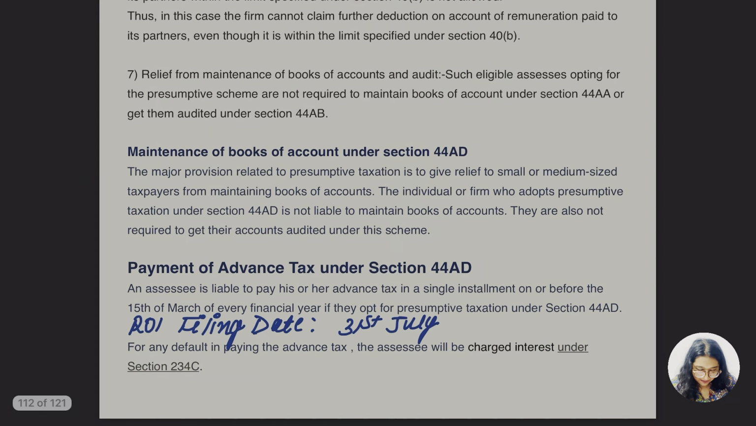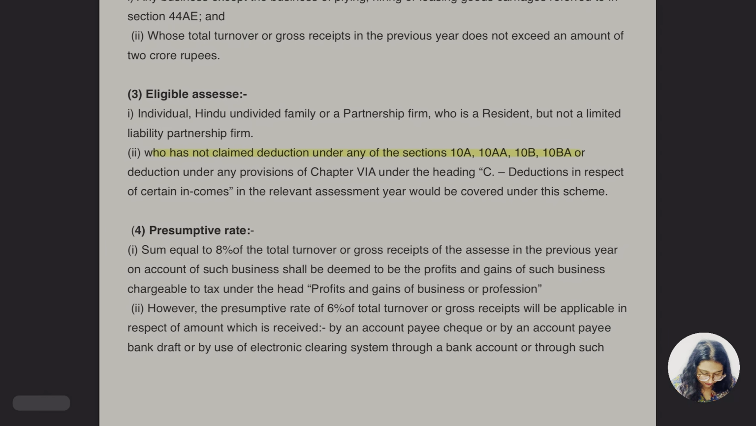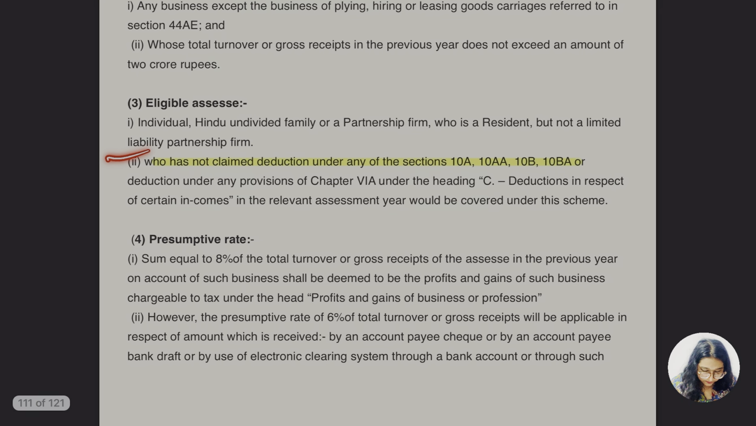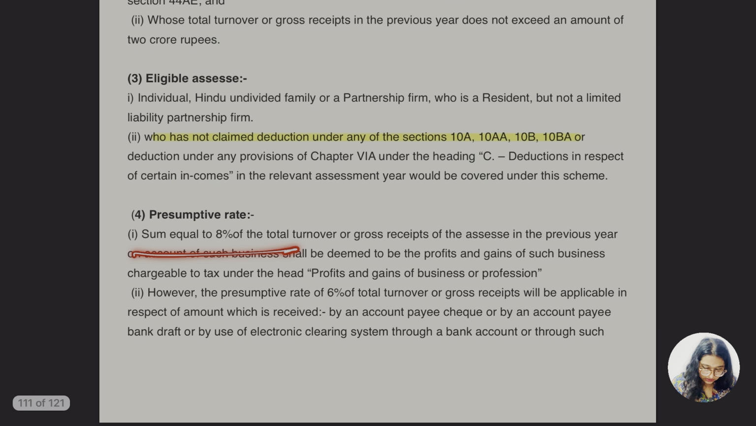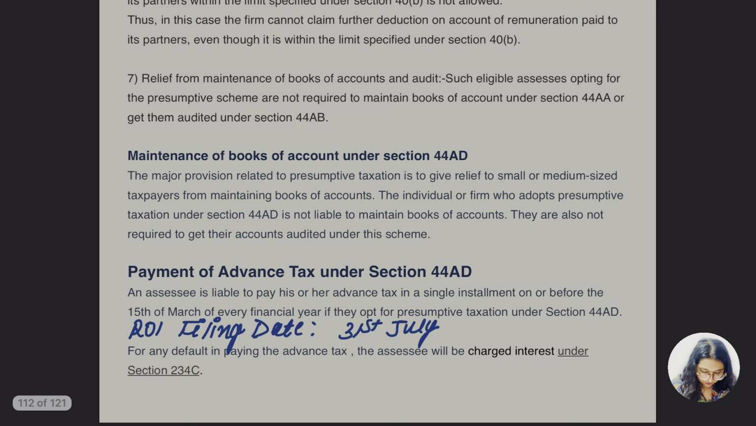Let me go back and see what we have to read again. What I have covered, I'm not going to read; you have to read it. So eligible SSC, the rate is going to be 8% and 6%: 6% for the digital part, 8% for the cash part. And there is one thing which I have to read, the maintenance of books of accounts and the payment of advance tax under this section.